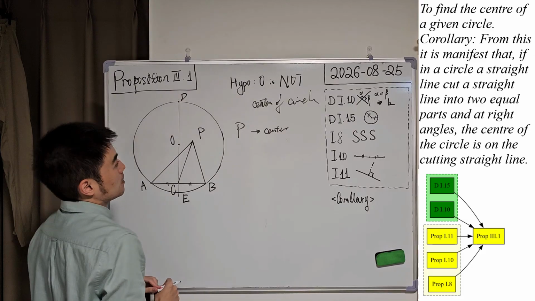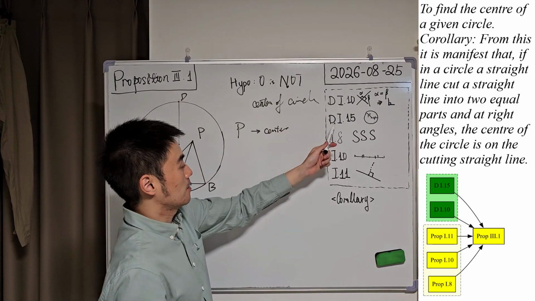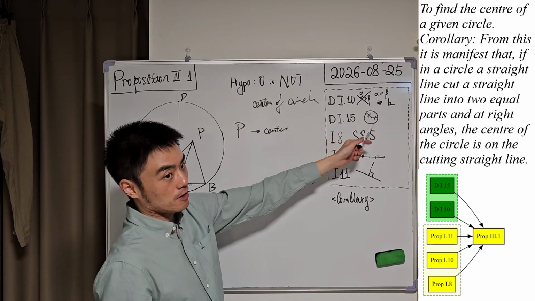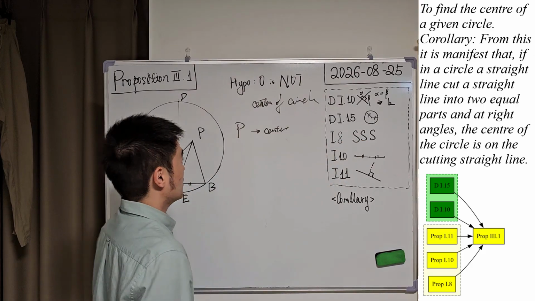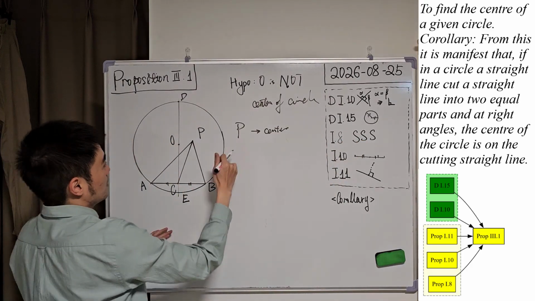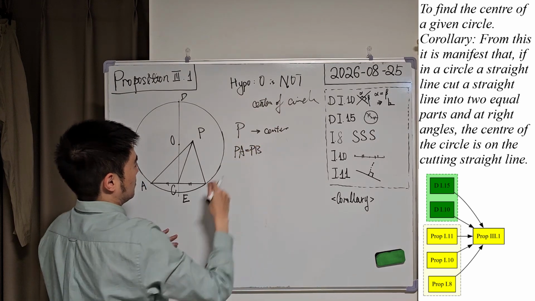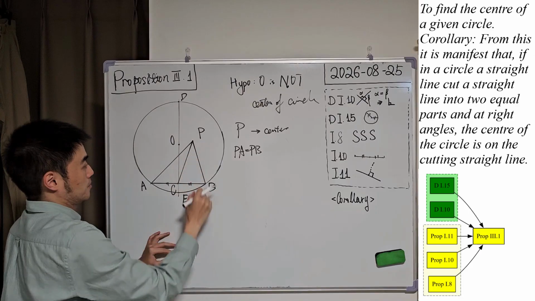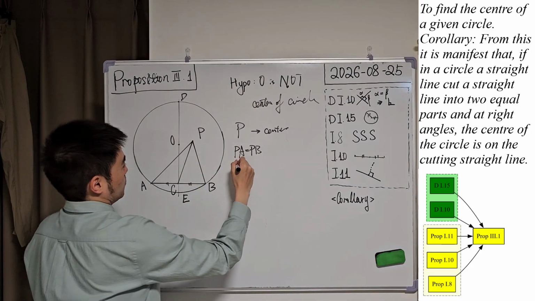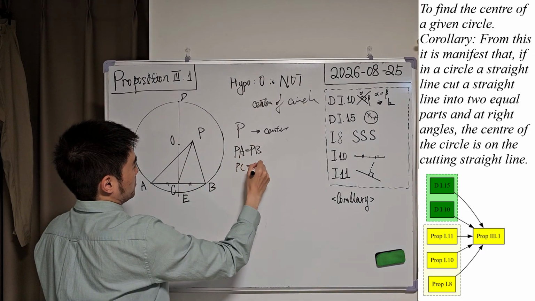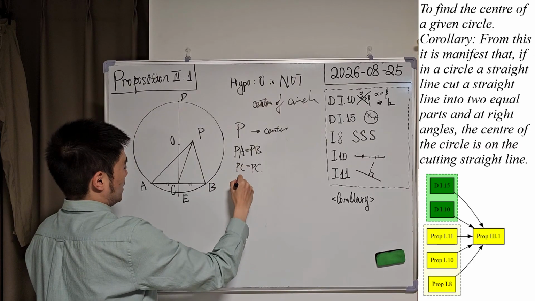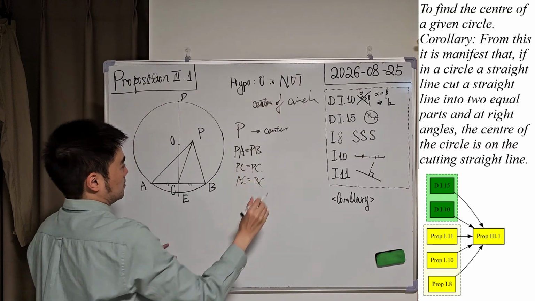Please recall definition 15. In the circle, all radii are equal. So let's say P is the center of the circle. So PA must be equal to PB, right? Because they are radii of the same circle. And we know PC is equal to PC. Besides, we know AC is equal to BC, correct?